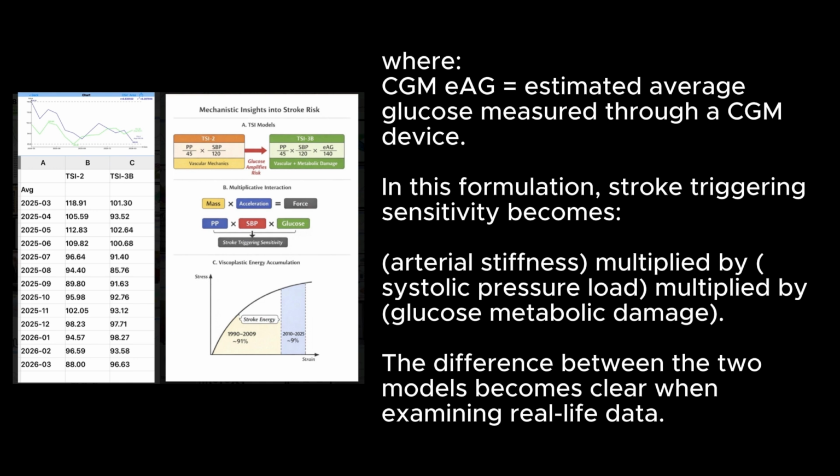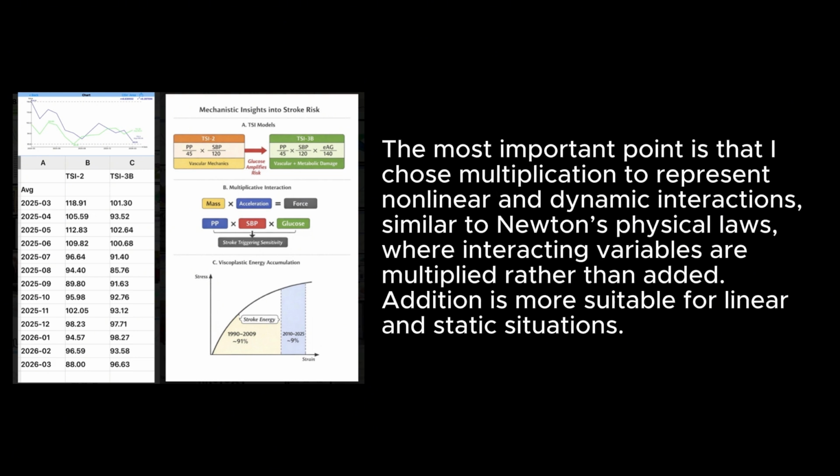The difference between the two models becomes clear when examining real-life data. The most important point is that I chose multiplication to represent nonlinear and dynamic interactions, similar to Newton's physical laws, where interacting variables are multiplied rather than added. Addition is more suitable for linear and static situations.